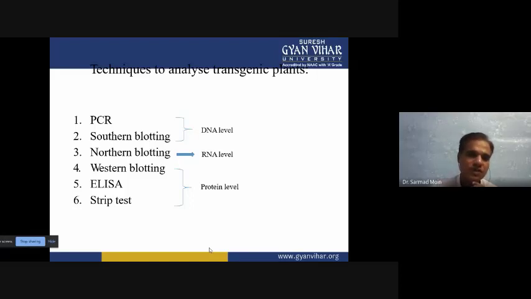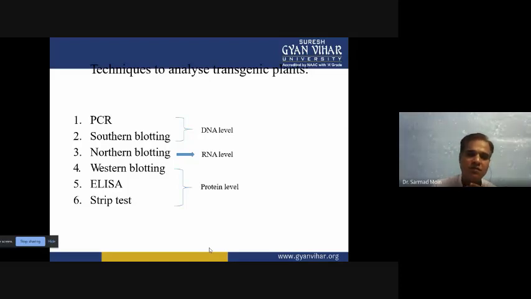We have to isolate the host genome and run the primer. When it replicates, if it is successfully polymerizing through PCR, then we can say the host has our transgene.